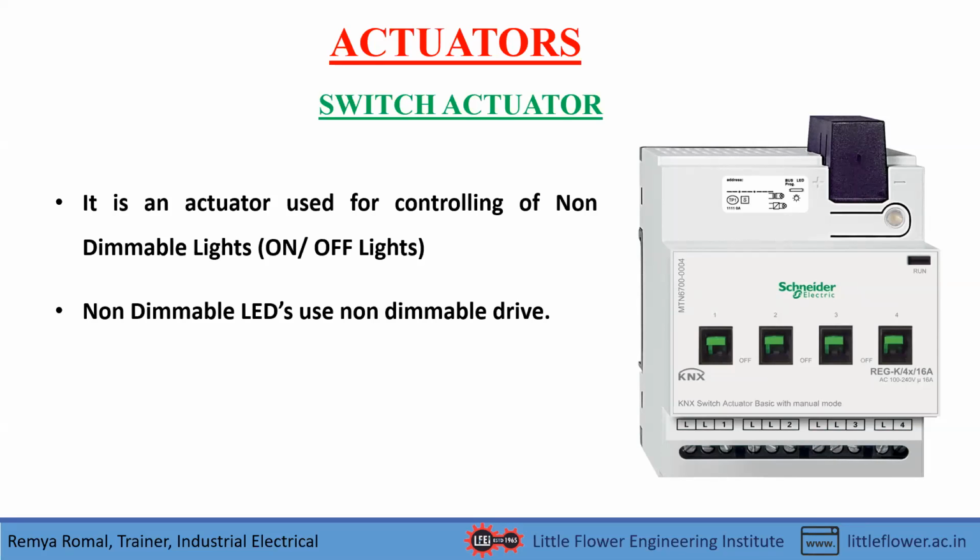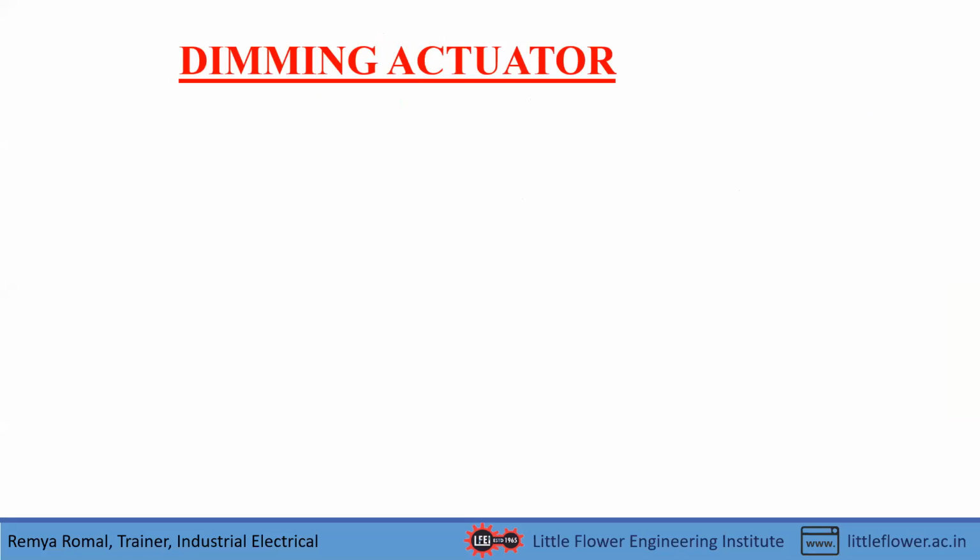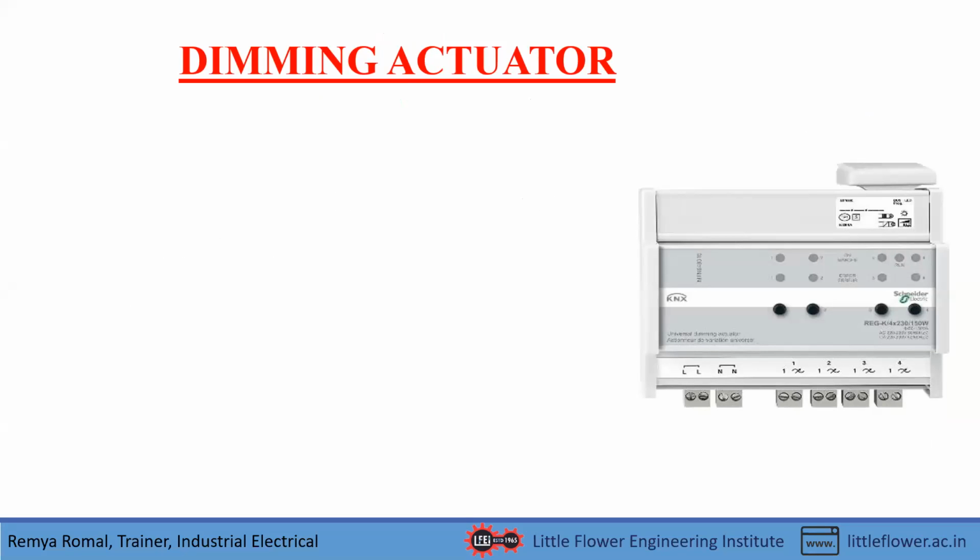These non-dimmable LEDs use a non-dimmable drive. This non-dimmable drive helps the light to turn off and on. Next is the dimming actuator. This is a figure of a dimming actuator, which needs an external power supply for both the module and for connecting the loads. And this dimming actuator helps to control the intensity of the light. That means we can vary the brightness of the light.